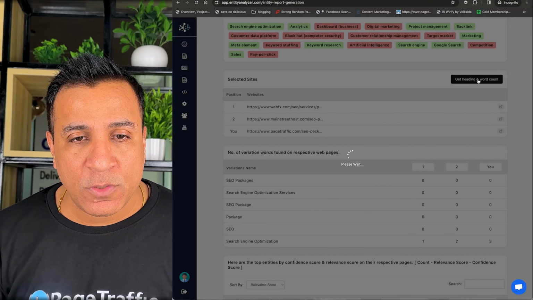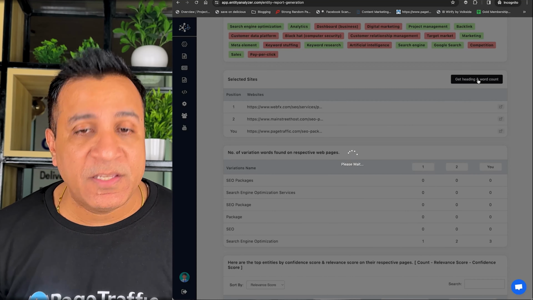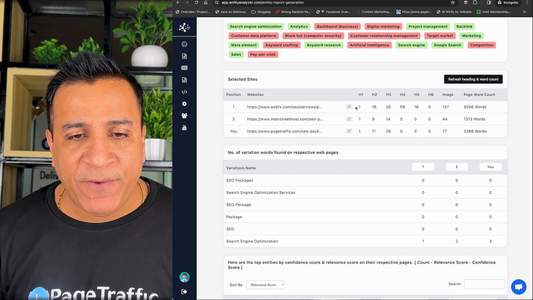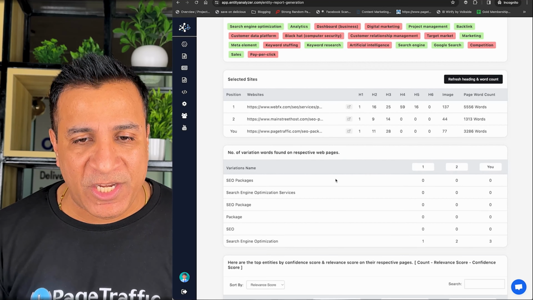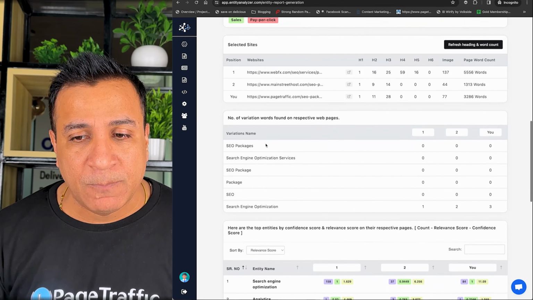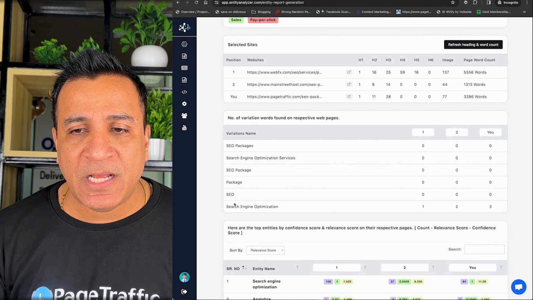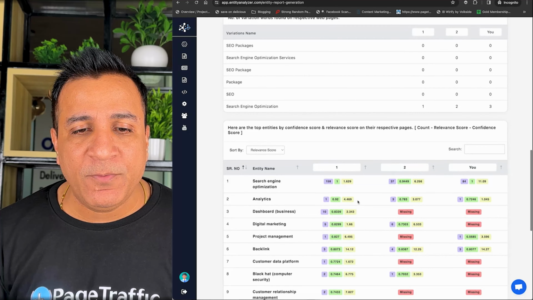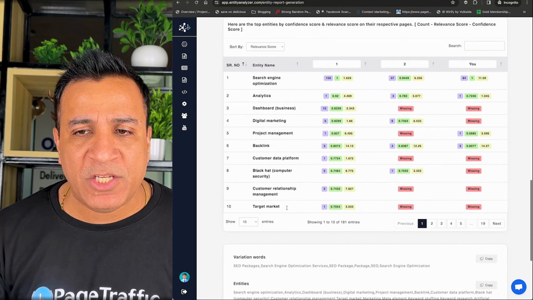So it's going to analyze those. I'm going to click refresh headings and word count. It is telling me what the H1 is and what the page word count is. And if I go down, it is telling me the number of variation words found on the respective web pages. So it tells me what keywords are on my web page and what keywords are not. I can also see the top entities, what is there and what is not. It gives me the variation of the pages.